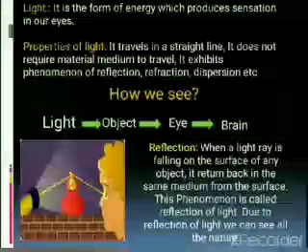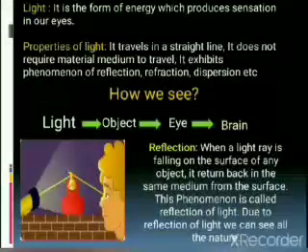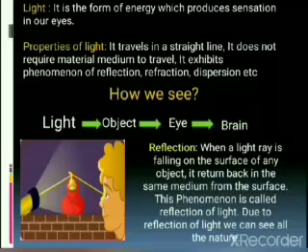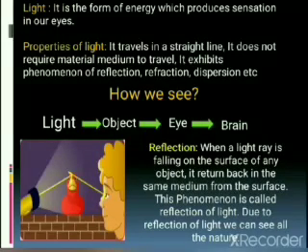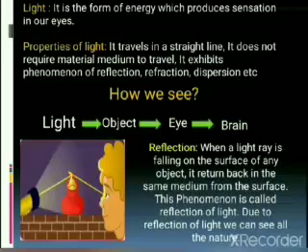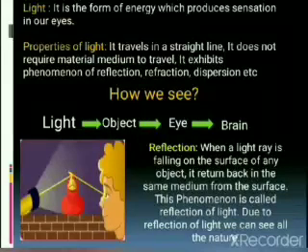From the object it travels into our eyes, and from the eyes we can perceive through the brain. In this way we can see. If any of the 4 parameters is not there, we won't be able to see.